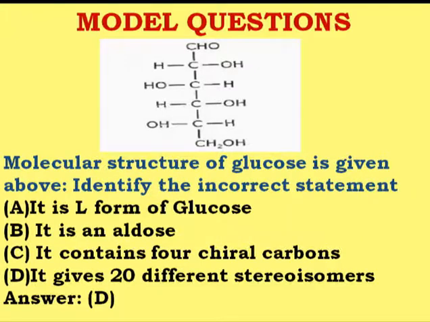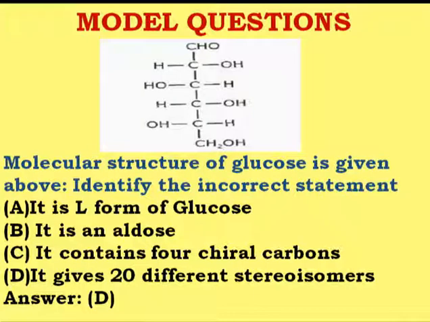Sometimes in competitive examinations, when it is asked to find the incorrect statement, you have to be very careful. When you are finding the correct option, you write down true and false before all the options, and accordingly you come to the conclusion. So here the question is not what is the correct statement. There are 3 correct statements given as far as the structure of glucose is concerned.